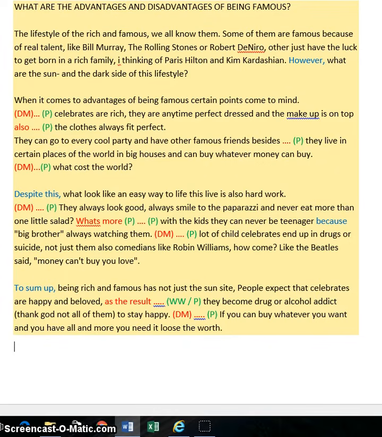So this is the first essay that you wrote, and the title is What are the advantages and disadvantages of being famous? Looking at the essay, I can see that you have a very clear introduction. You have clear paragraphs stating the advantages and disadvantages of fame, and finally you have concluded. And throughout the essay you have included your opinion, reason, and finally plenty of examples, which is the correct structure of writing an essay that we talked about. So your content is good, the structure of your essay is very good.